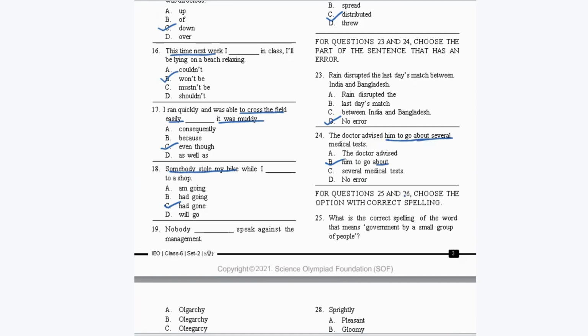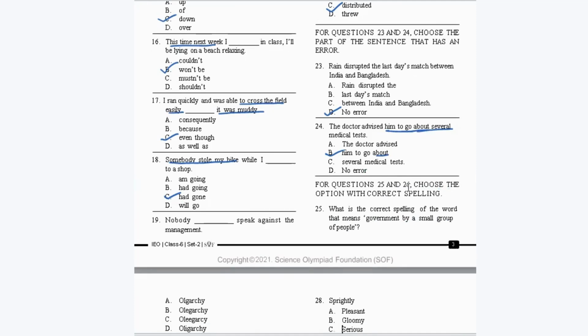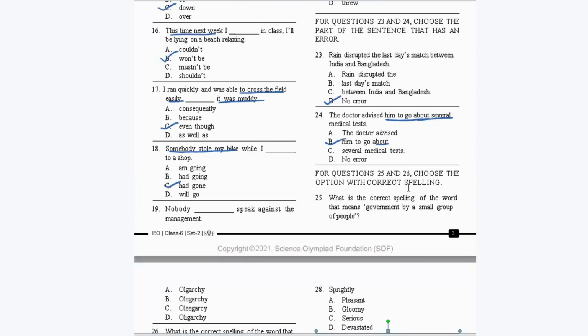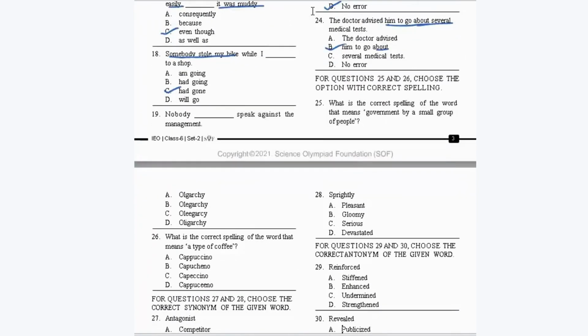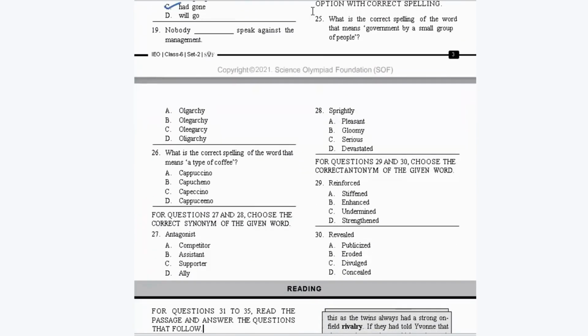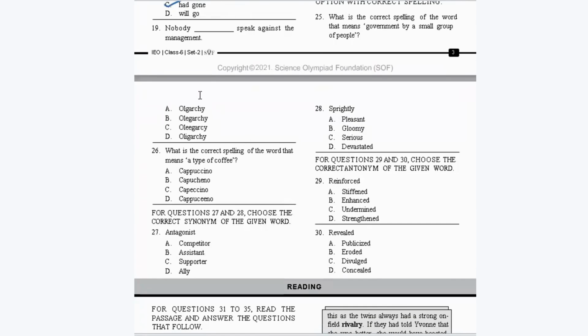For questions 25 and 26, choose the option with correct spelling. What is the correct spelling of the word that means government by a small group of people? It is called oligarchy, O-L-I-G-A-R-C-H-Y. So it's option D for this question. Government by a small group of people is called oligarchy.